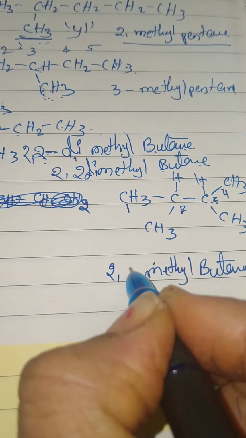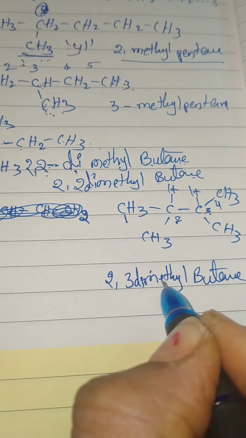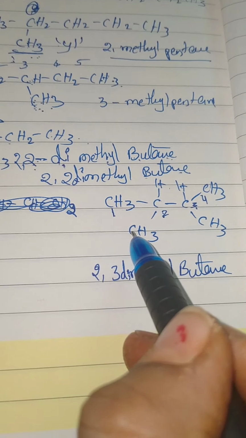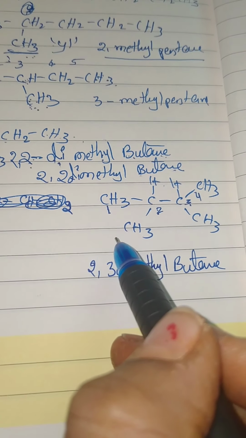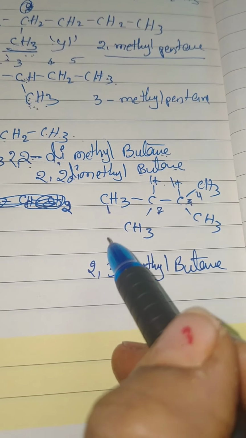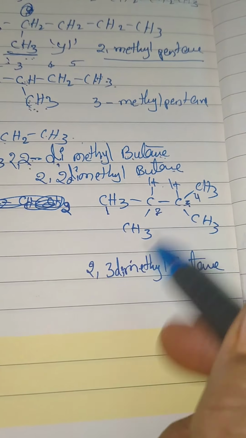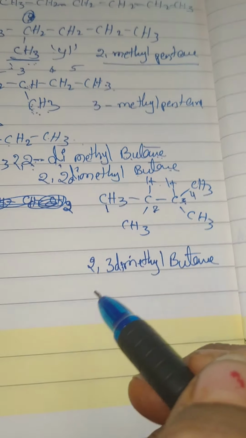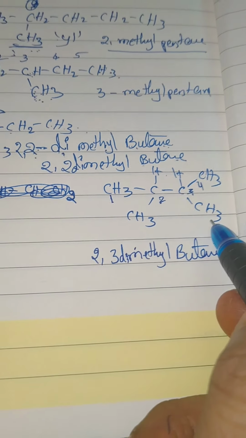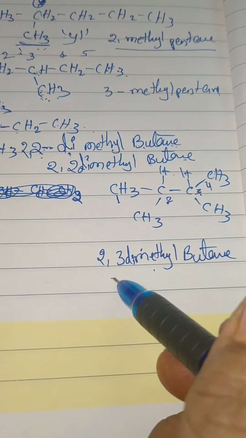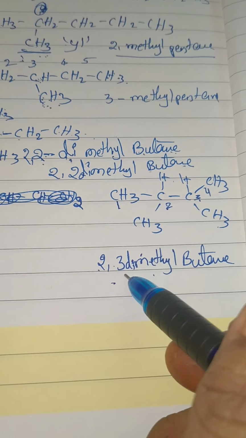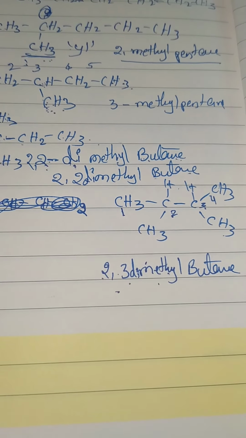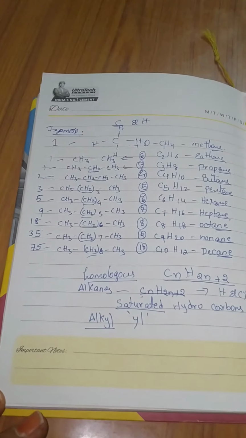So 2,3-dimethyl butane. If the chain increases, then when we number the longest chain and give the substituent names, before that we give the carbon position having the substituent. This is the nomenclature of alkanes.